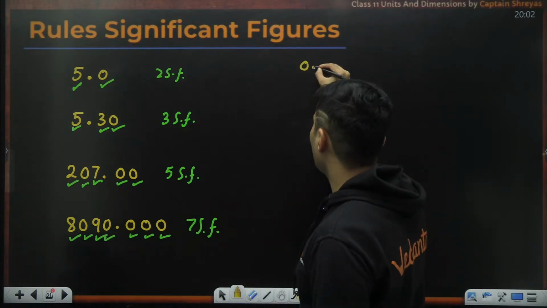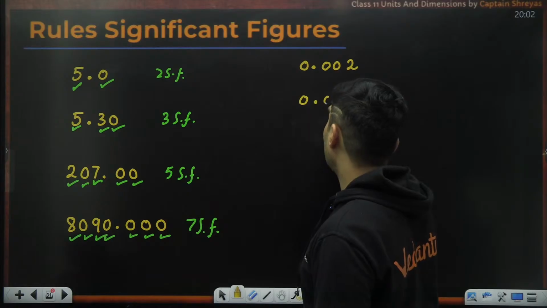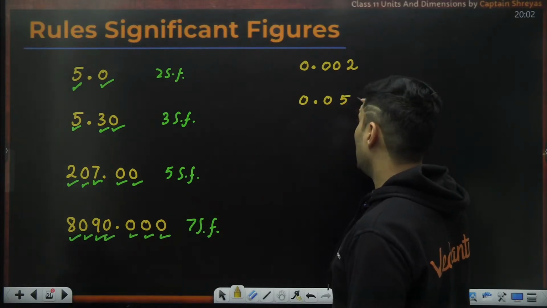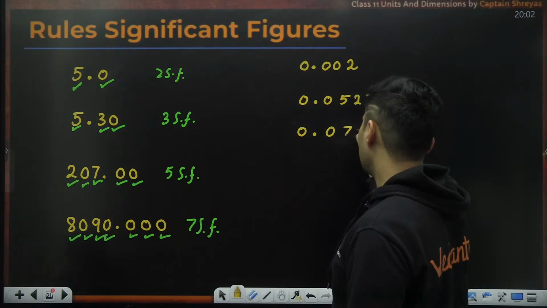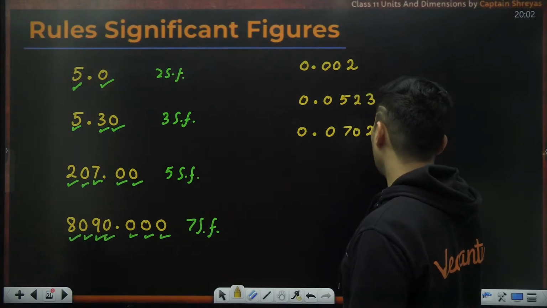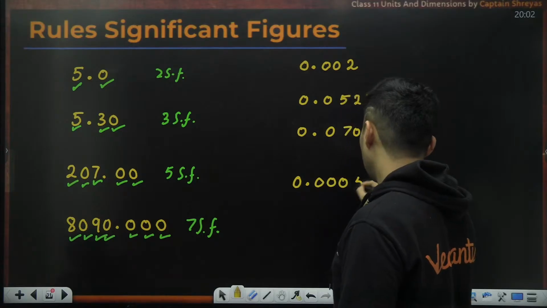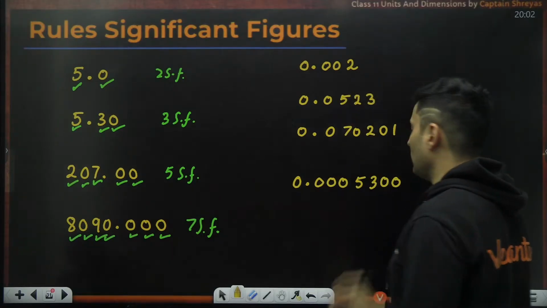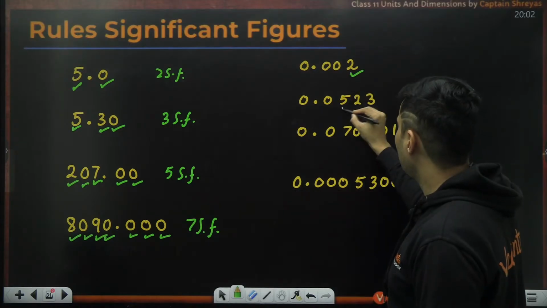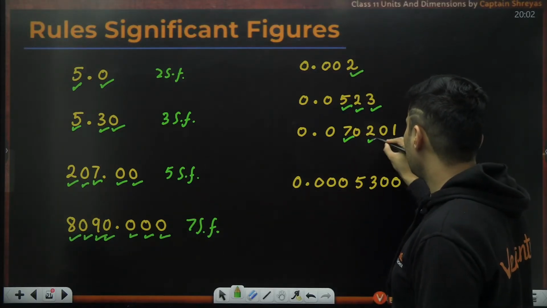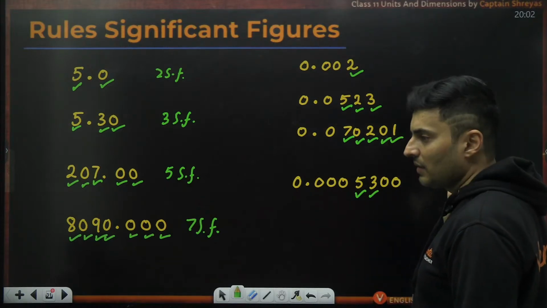What if it is like 0.002 or 0.0523 or 0.070201 or 0.0005300? What to do in those cases? Basic things like this, this, and these zeros are between non-zeros. They are all significant.